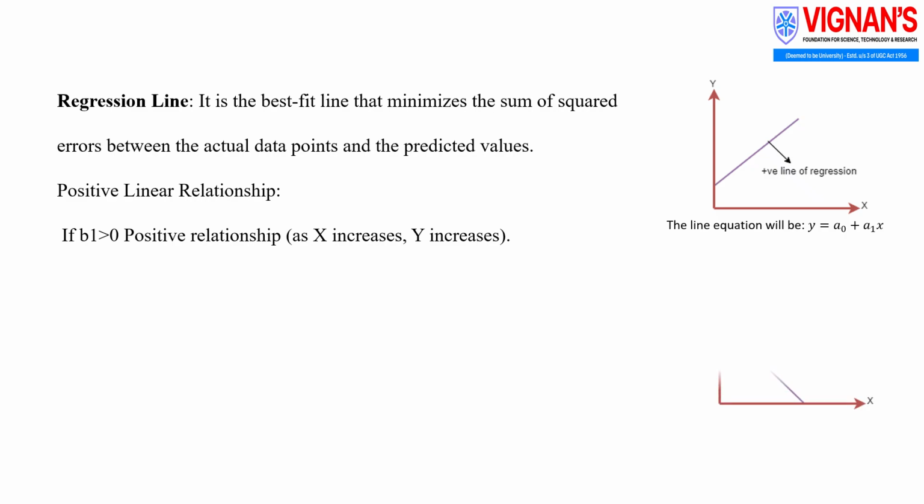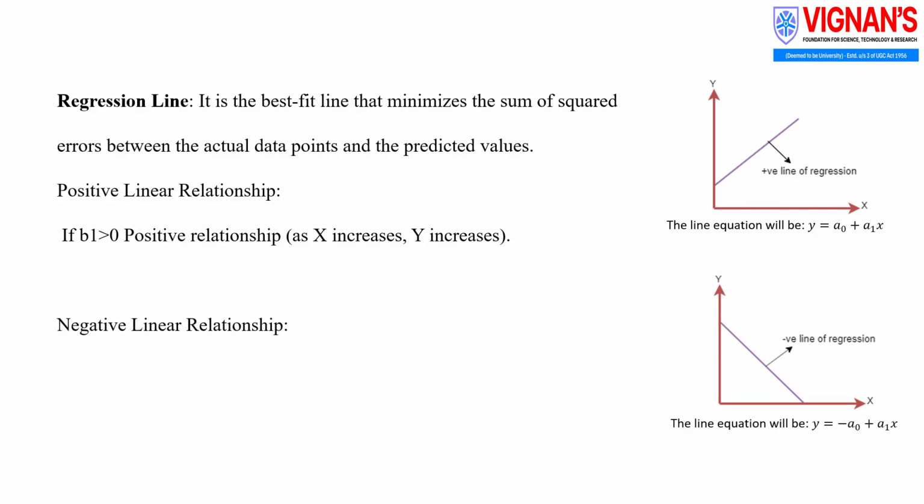In this image, the equation of the line is given, and when the slope a is negative, a negative linear relationship occurs. In this case, as x increases, y decreases, and the line slopes downward. Thus, the sign of the slope clearly explains the direction of the relationship between variables.